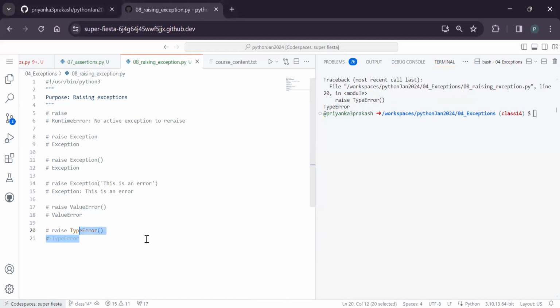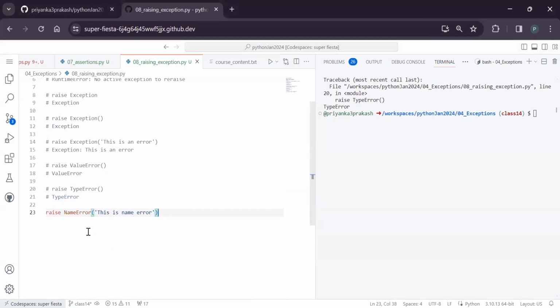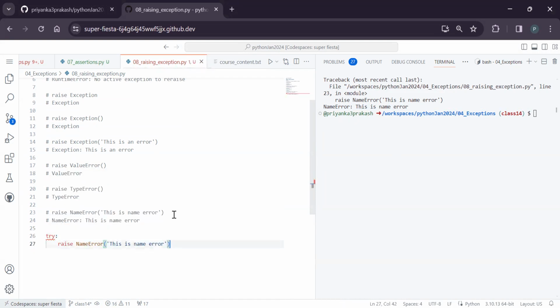Similarly, if I go for something like a name error, this time instead of just raising, I can give the exception type and a message. Now, when the exception is raised, you get the same thing. Not only this, let's say you have this exception. This time, not just raising, if you want to handle it, how do you do it? If you raise an exception, we need to handle it correspondingly.